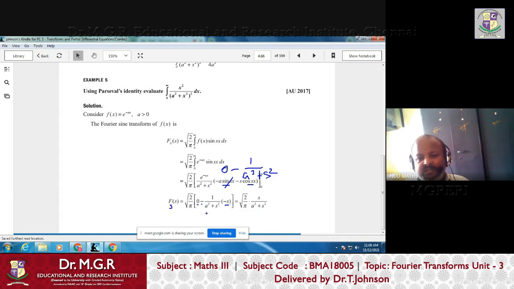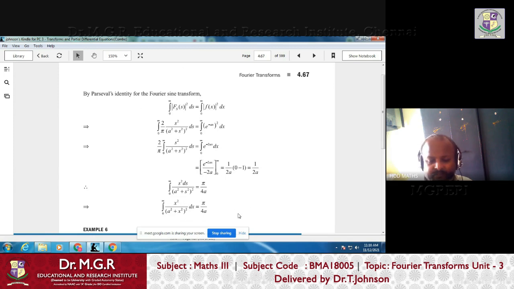There is a spelling mistake. This is the Fourier sine transform of the function e power minus ax. Now using this, using the Parseval's identity, we have to evaluate this integral, right? So what is the Parseval's identity for Fourier sine transform? This is the Parseval's identity for Fourier sine transform: integral 0 to infinity of f of x whole square is the same as integral 0 to infinity of f of s whole square, that is the Fourier sine transform squared.